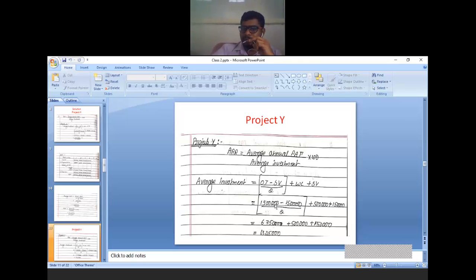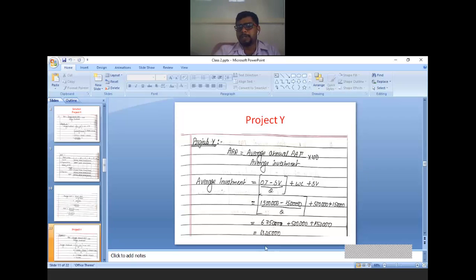So 15 lakh is the original investment, scrap value is 10%, that is 1,50,000, divided by 2 plus working capital, given in the problem as 5 lakh, plus scrap value 1,50,000. Use your calculator: 15 lakh minus 1,50,000, divided by 2, plus 5 lakh plus 1,50,000. In a single step you will get the answer.